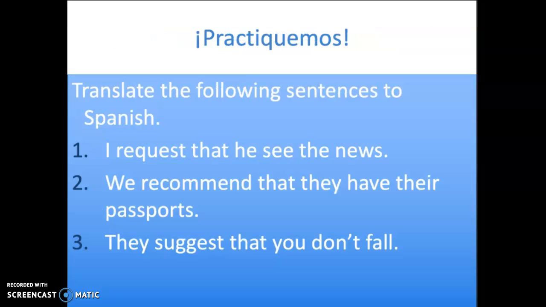Okay, using the weirdo recommendation and request, I'd like you to practice translating these sentences. In the second practicamos section of your notes, please translate the following sentences using the weirdo recommend and request. This will conclude our lesson for today. Please take a minute and translate the sentences, and we will discuss them in class.